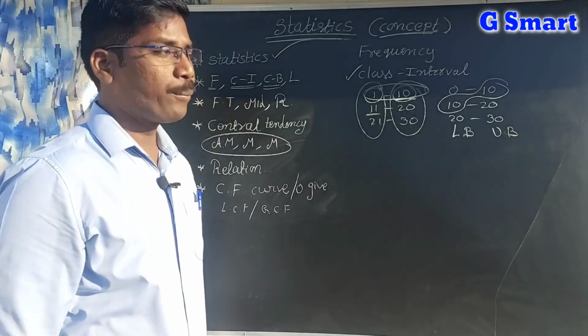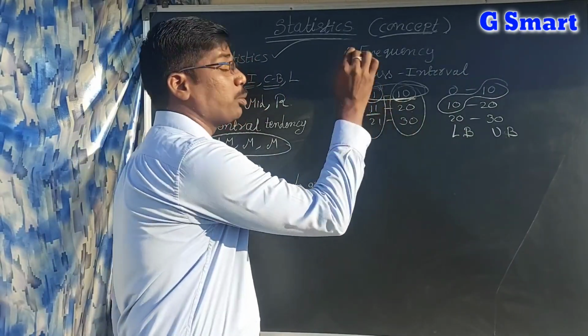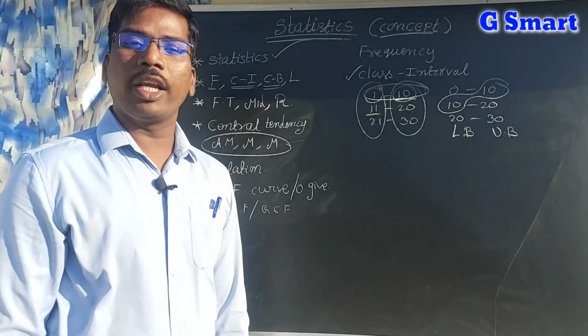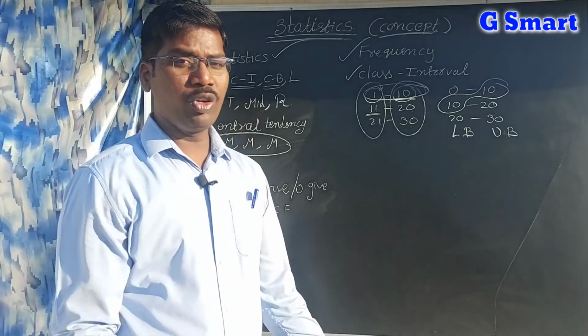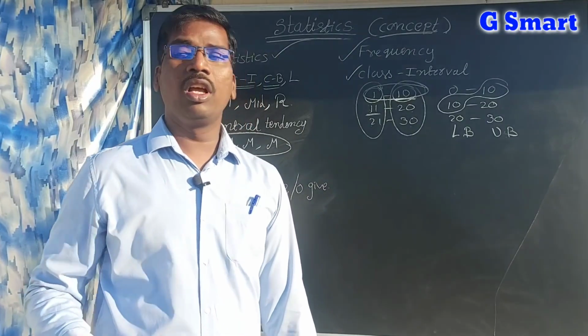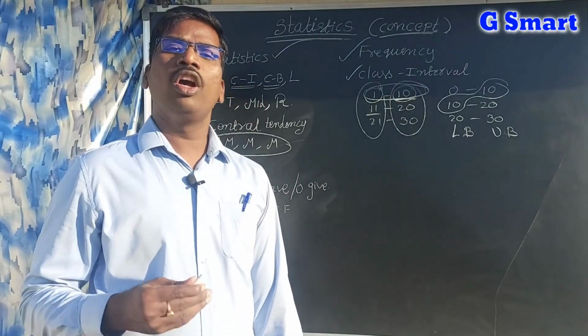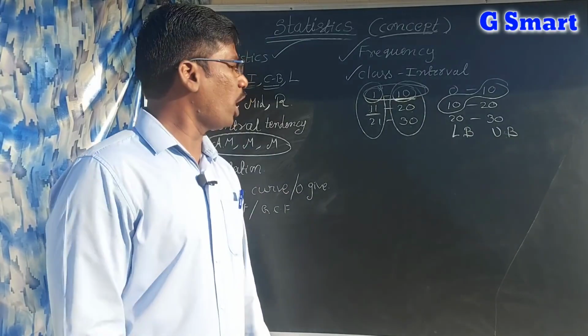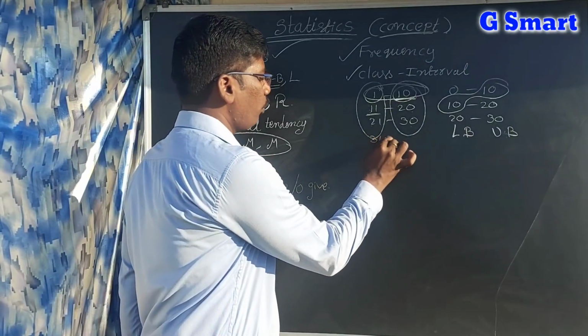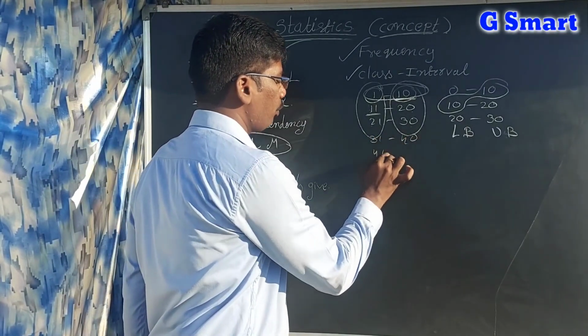If you say the number of observations, how many times it is occurring, that is called frequency. For example, if I want to say clearly how many students got 45 marks exactly, 45 means 31 to 40 and 41 to 50.